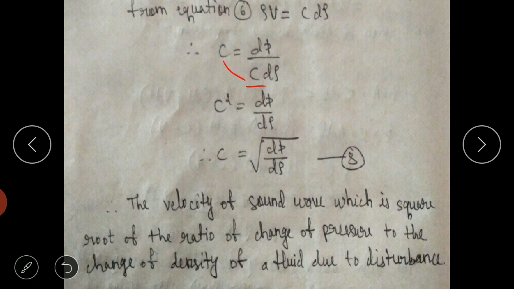Taking C to this side, we will get C square equals dP by d rho. So this is our velocity of sound equation, which is C equals square root of dP by d rho. This is the velocity of disturbance of a pressure wave or sound wave in the fluid. Therefore, the velocity of sound wave is the square root of the ratio of change of pressure to the change of density of a fluid due to disturbance.